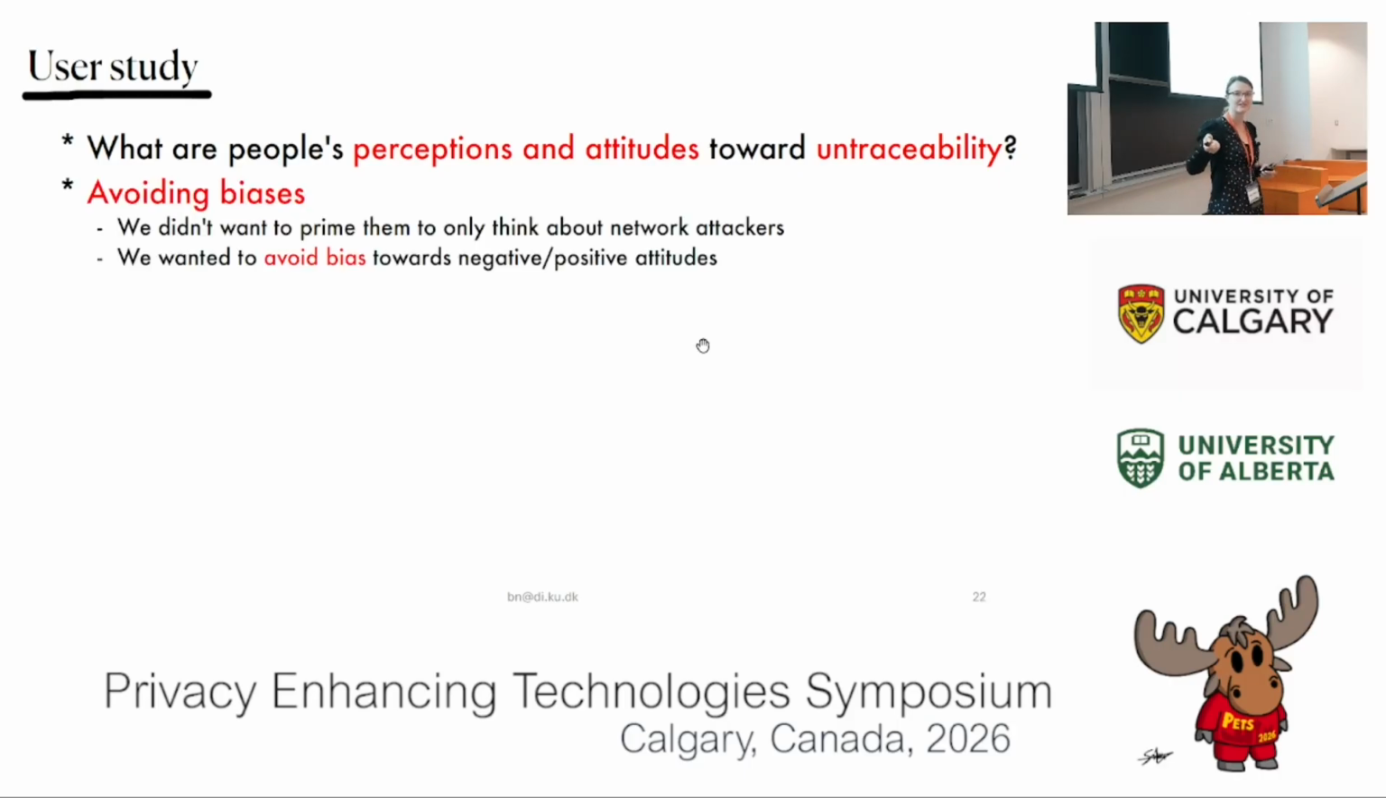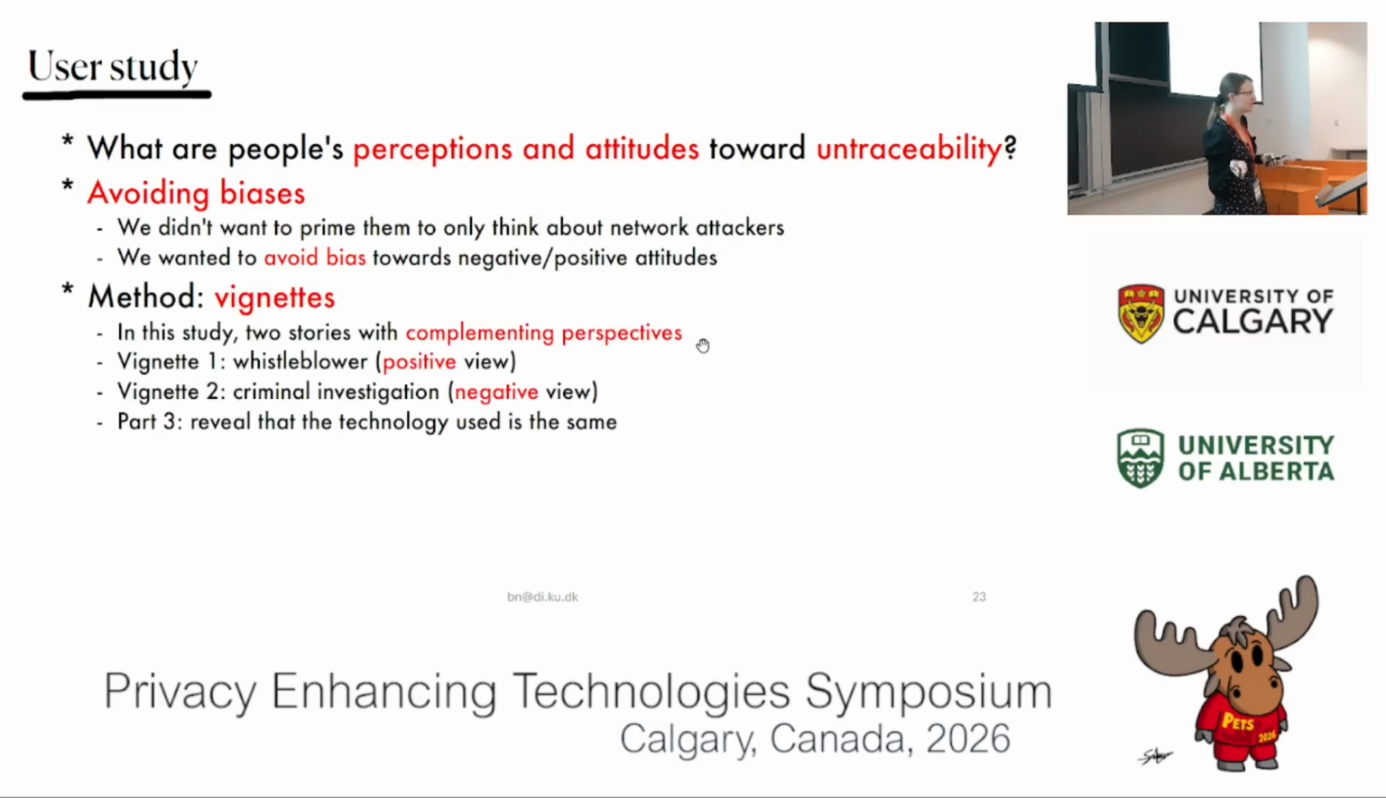not untraceable communication protocols, because we're not sure they would understand what that was. So we wanted to avoid the bias. We didn't want to talk about specifically networks. So we're hoping that we're catching some wider threat model of untraceability, with untraceable communication maybe being a subset of that threat model in the user's mental model. And we also didn't want to bias them towards a positive or negative scenario. So we wanted to include different perspectives.